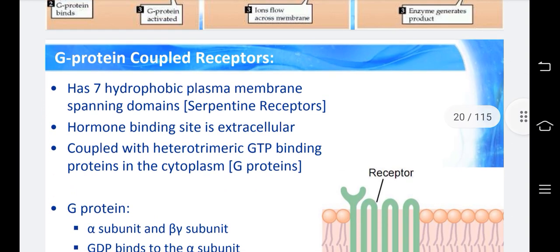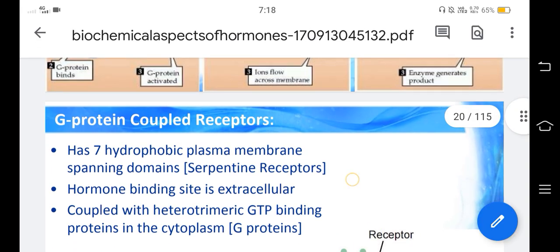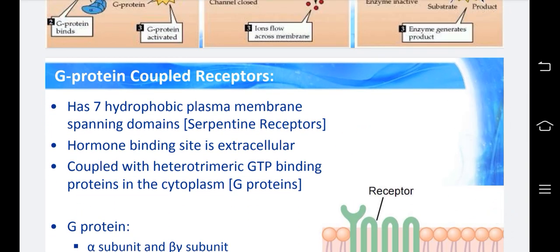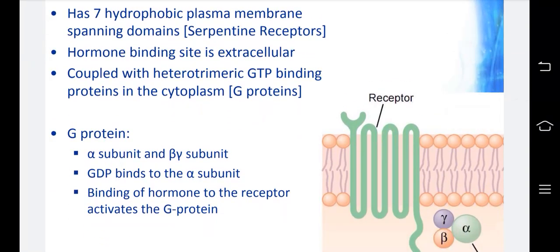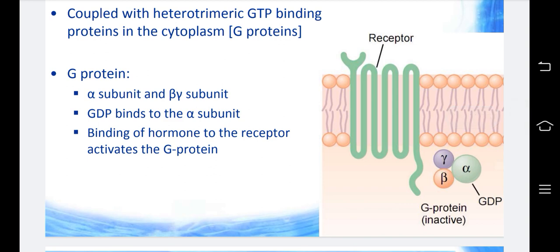G protein coupled receptors have 7 hydrophobic plasma membrane spanning domains. They are serpentine receptors, and the hormone binding site is extracellular, coupled with heterotrimeric GTP binding proteins in the cytoplasm. G proteins have an alpha subunit and a beta gamma subunit. GDP binds to the alpha subunit.